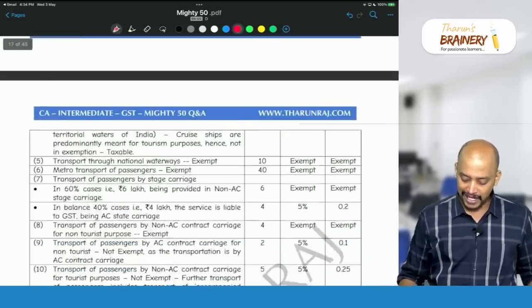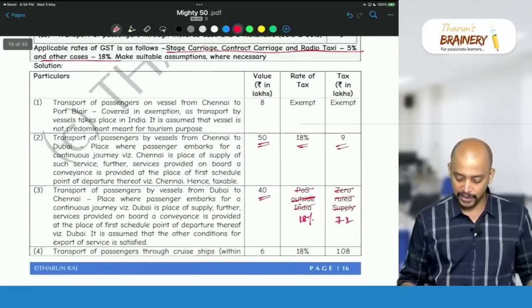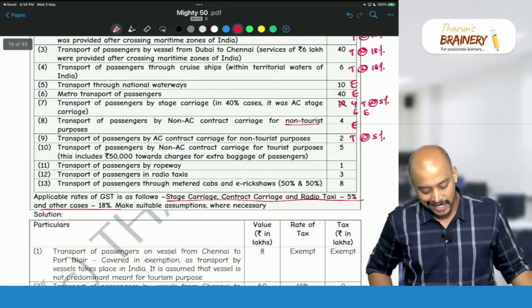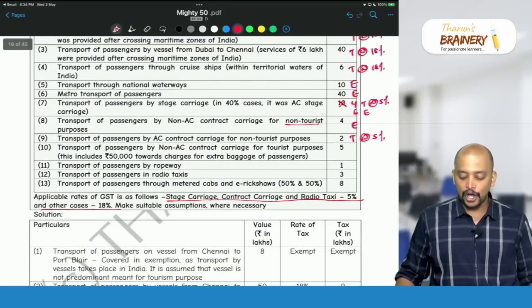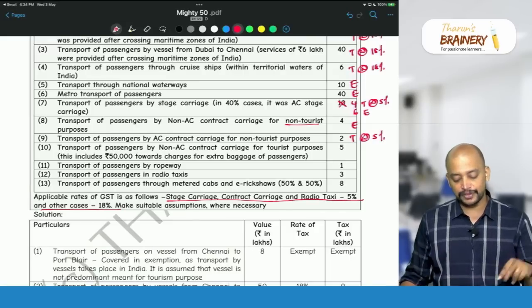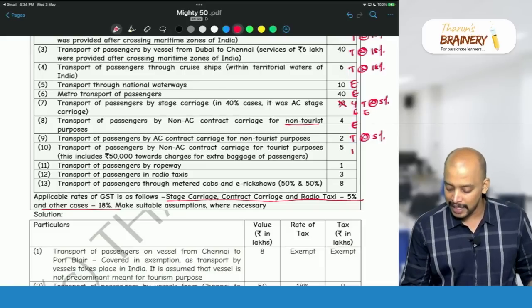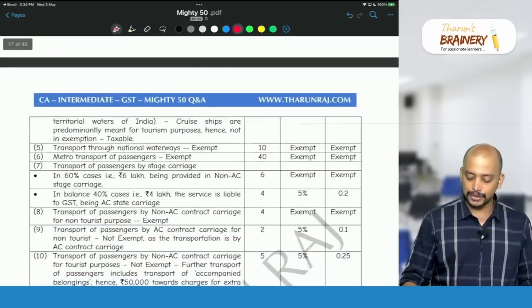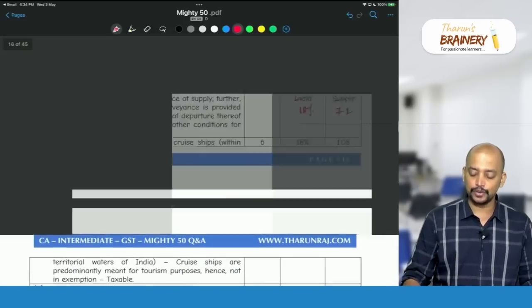So, this 2 lakhs will be taxable at 5%, 0.1. Then next, transportation of passengers by non-AC contract carriage for tourist purposes. Non-AC for tourism also will be taxable and taxable at 5% because contract carriage, 5 lakhs into 5%, 0.25.